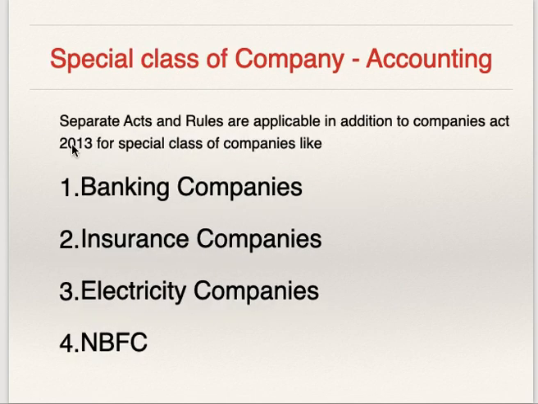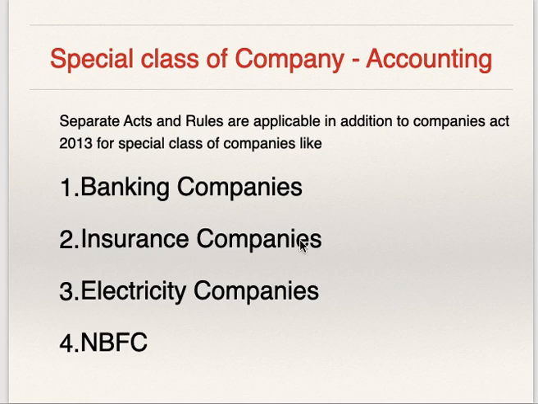Now, there are certain special class of companies, and for accounting they have to follow Companies Act 2013 and again various acts under which these companies have formed. For example, banking companies should follow Banking Regulation Act as well as Companies Act.